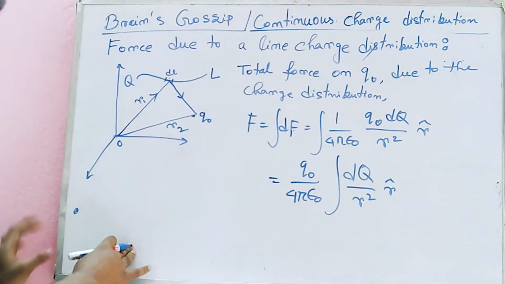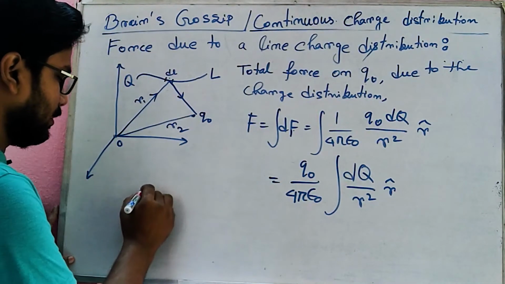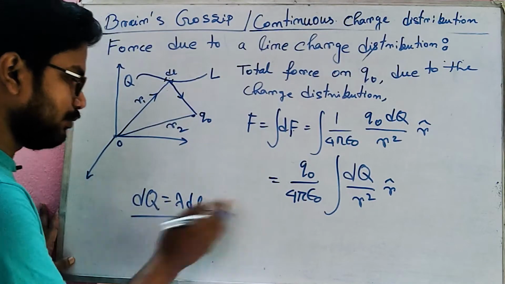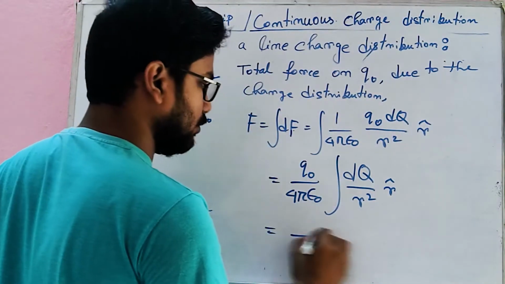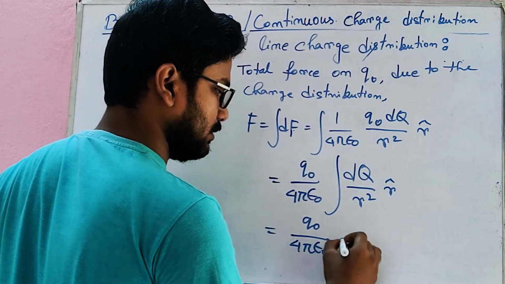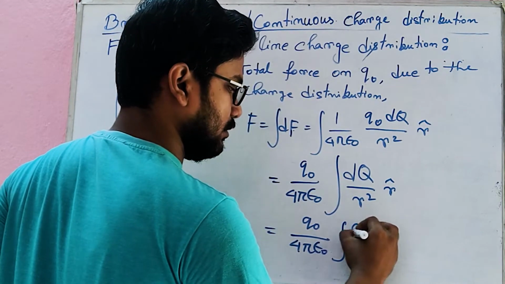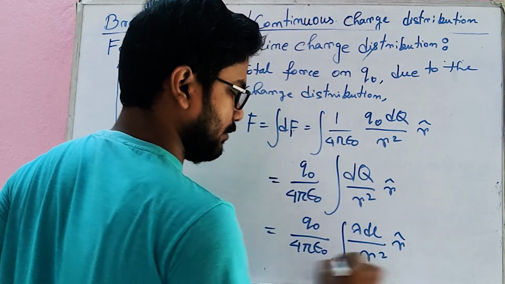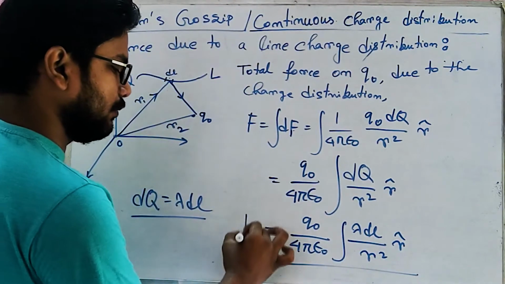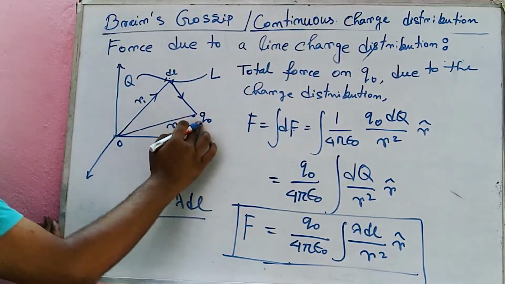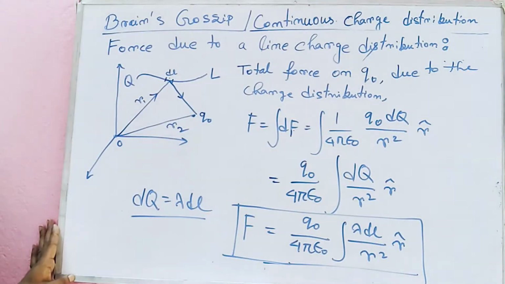Now if you recall, we know that dq equal to lambda dl. We will put that over here. So what we will get? F equal to q naught by 4 pi epsilon naught integration of lambda dl by r square r cap. So this is how we can calculate the total force on this q naught due to the total charge distribution.